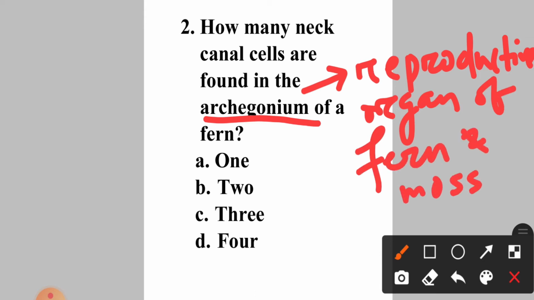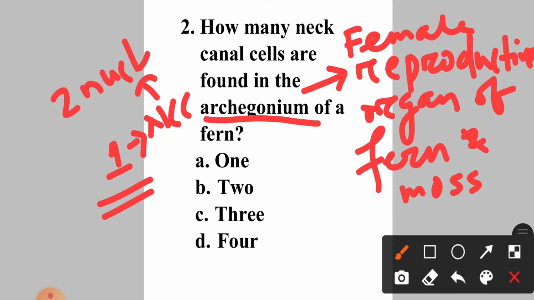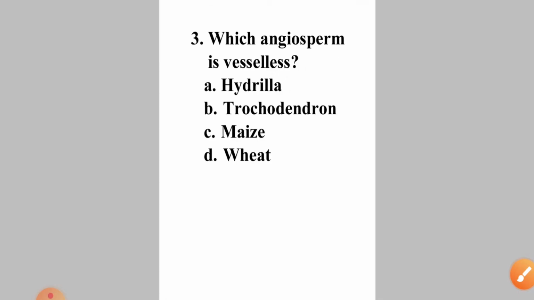Okay, and the uppermost of the neck cells are the neck canal cells, and the lowest cell is the ventral canal cell. Okay, so how many neck canal cells are there? There is only one neck canal cell with 2 nuclei in the archegonium of a fern. Okay, so answer will be option A. Right. Now come to question number 3.